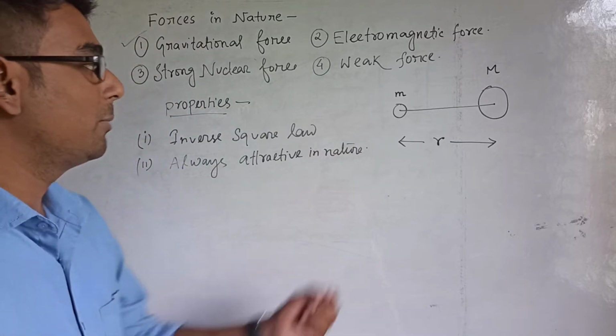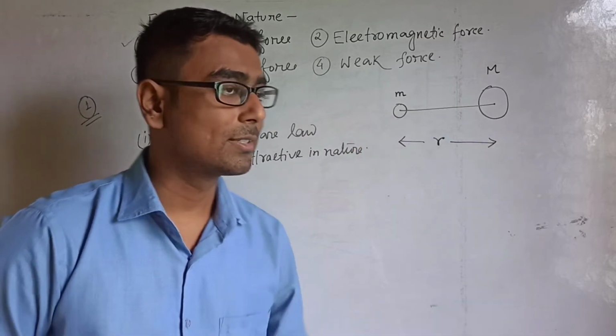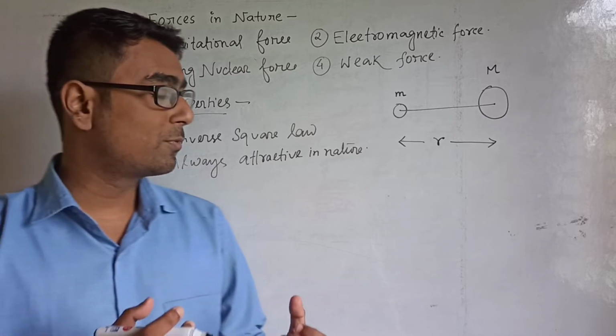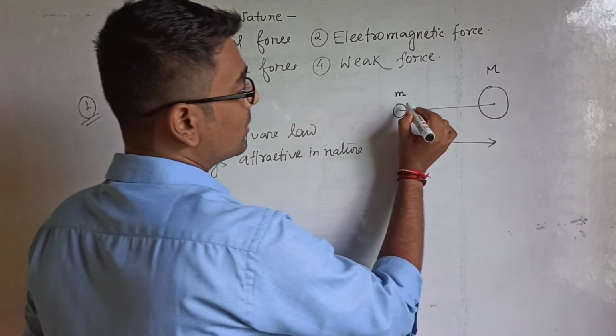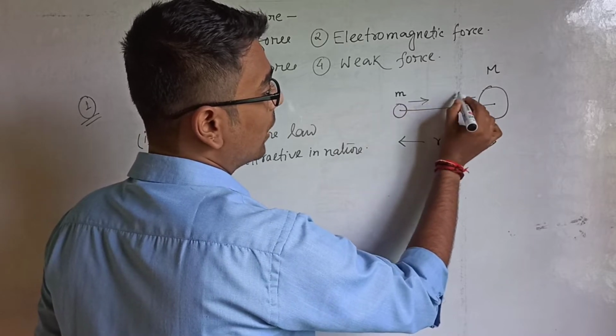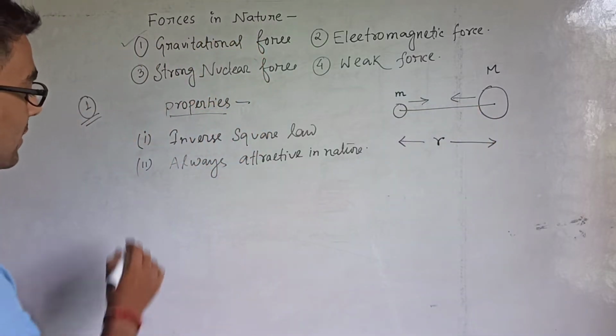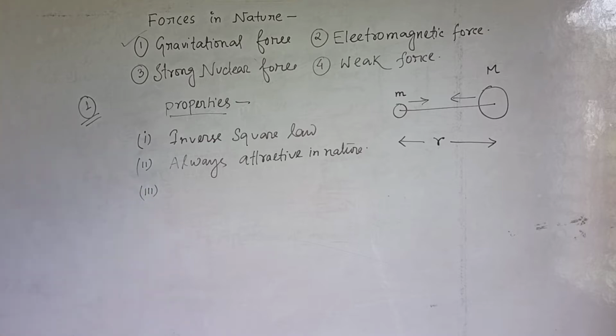That means whenever we place two bodies at a certain distance, the force will try to attract, so the bodies will tend to move toward each other. The force is always attractive in nature.